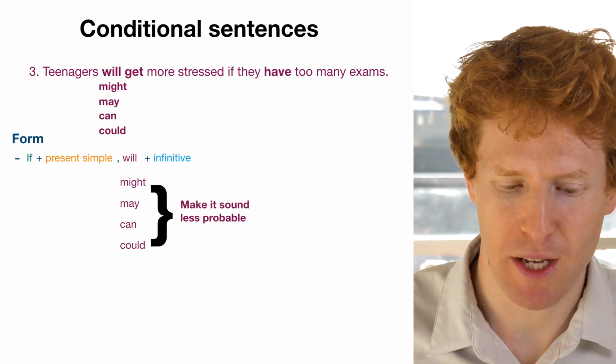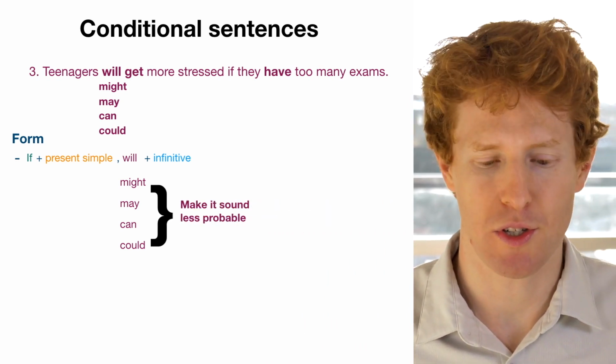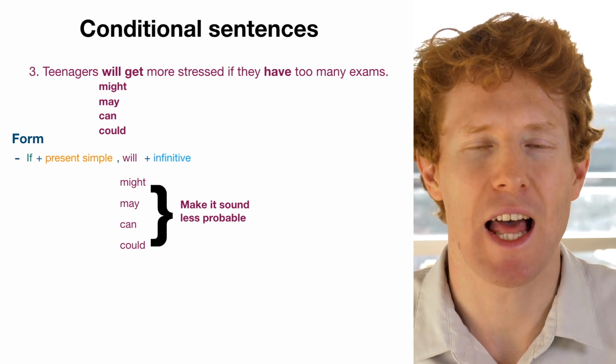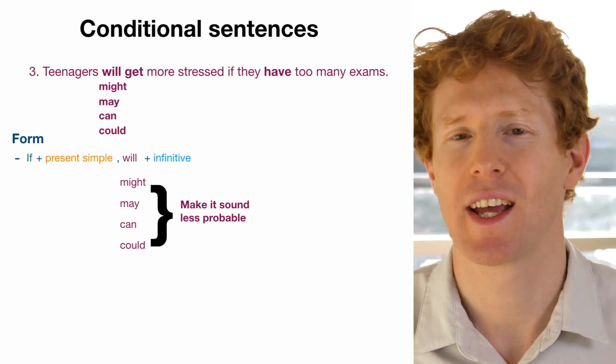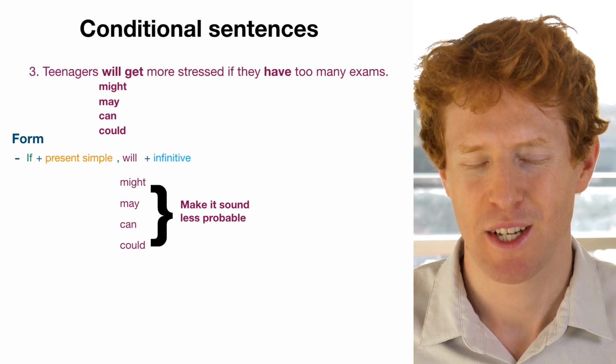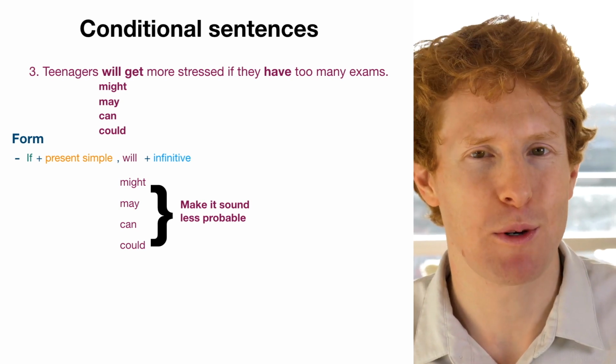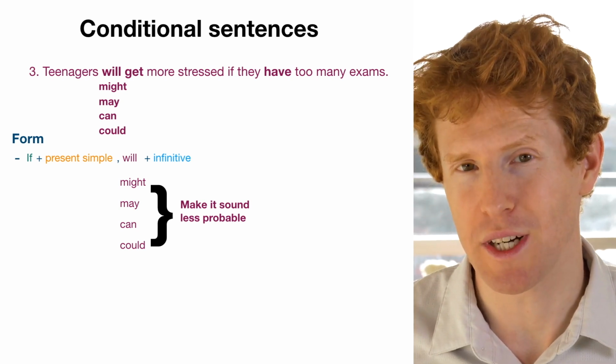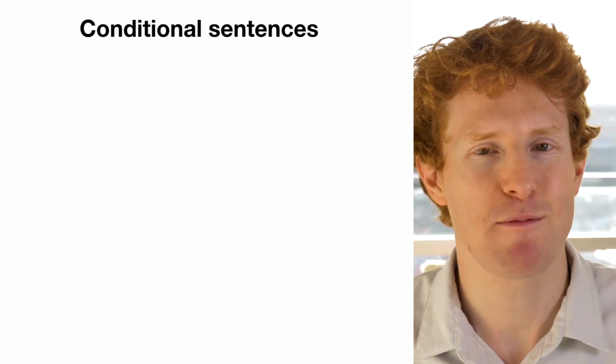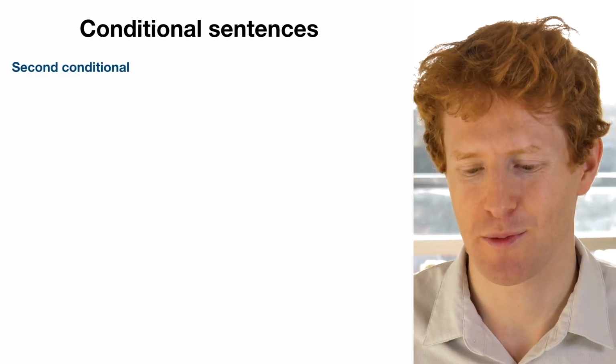However, if we use something like may, might, can, or could, we're making it sound less probable. We're making it sound less certain. So remember, there are other modal verbs that we can use instead of will. Okay, let's move on now to the second conditional.